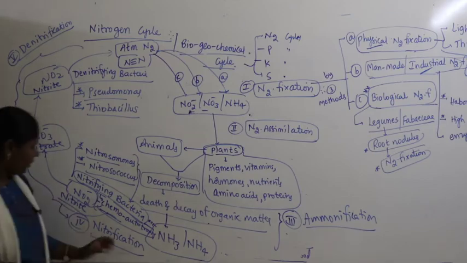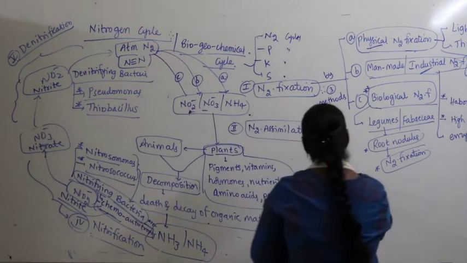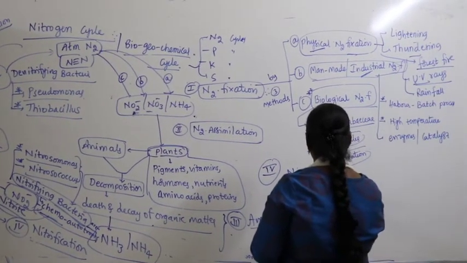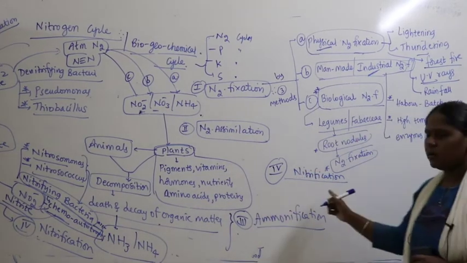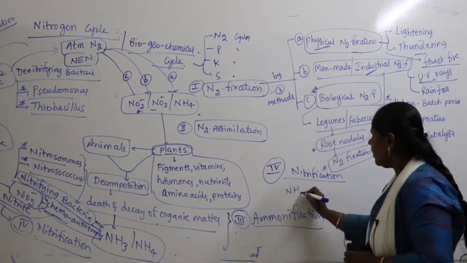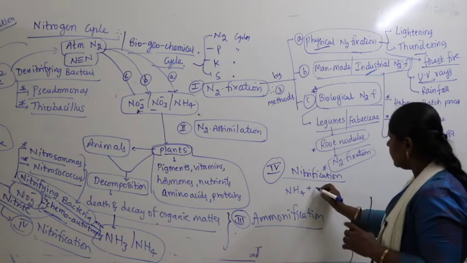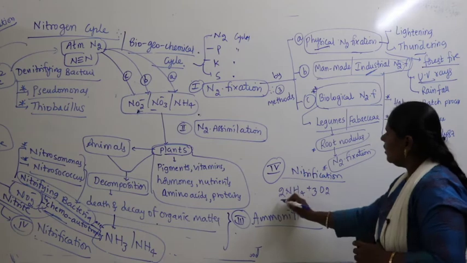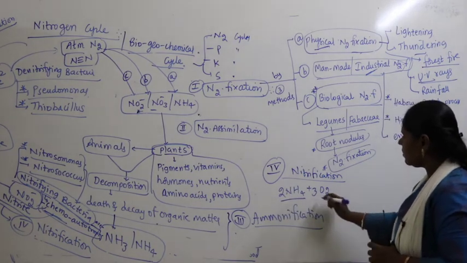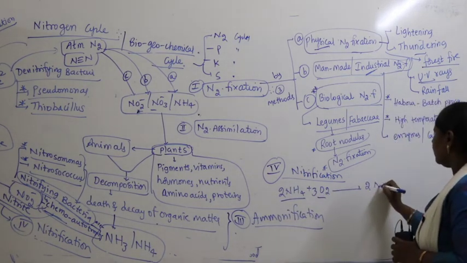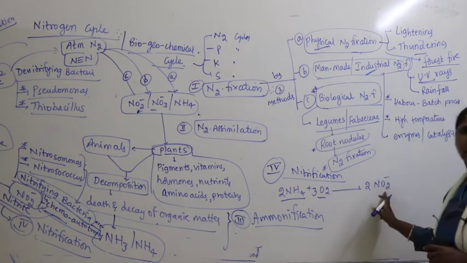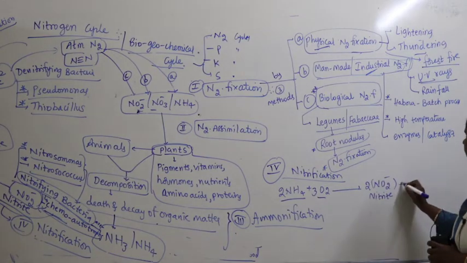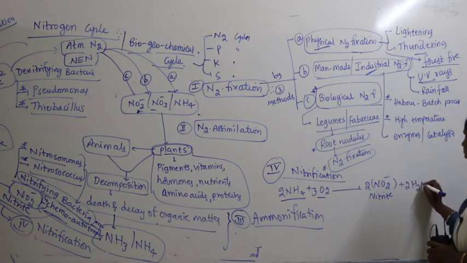This step is very important. So, I am writing the fourth step. What is the fourth step? Nitrification. So, how does this nitrification happen here? We take ammonia. Ammonia undergoes oxidation here. As a result of this oxidation, 2 molecules of ammonia and 3 molecules of oxygen lead to formation of 2NO2-, that is nitrite, plus 2 molecules of water.